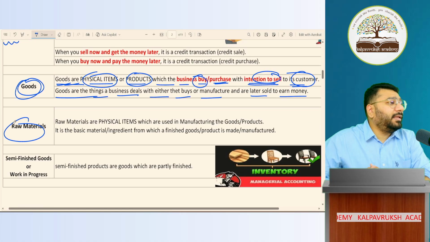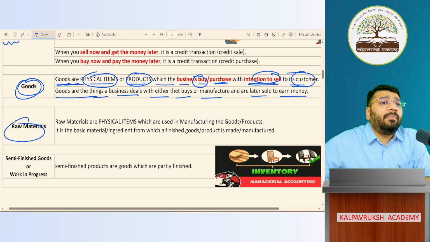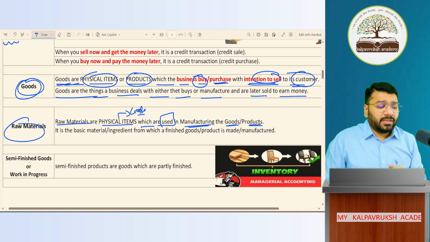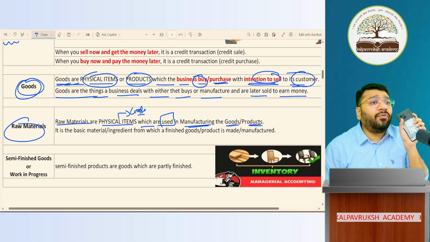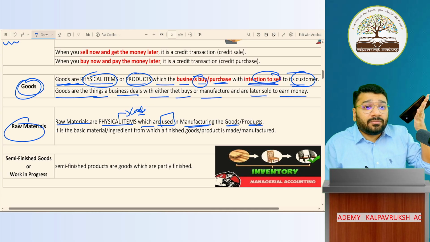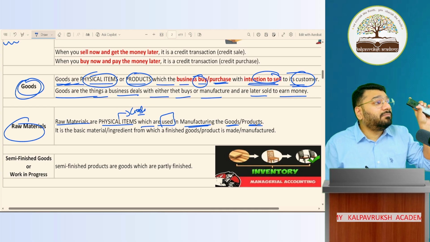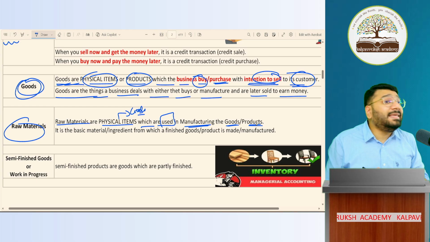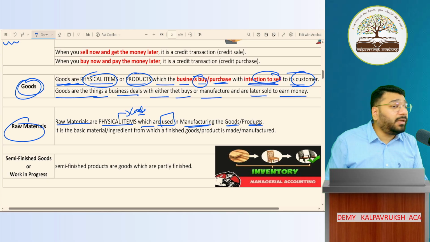Next is raw material. Sir, what is raw material? Raw material is a physical item, meaning goods which are used in manufacturing goods and products. Simple example: to manufacture this mobile phone, I have to buy a screen, chip, battery, camera, speaker, motherboard. All these are called raw materials. These are the ingredients to make this mobile phone. Hence called raw material. Got it? Not got it?